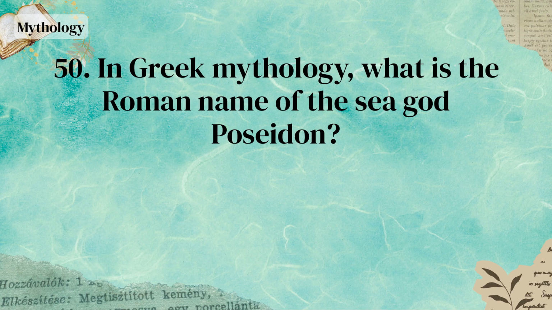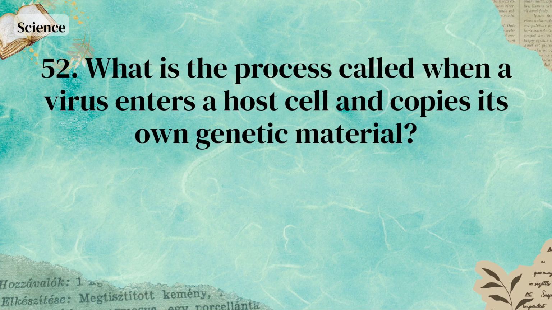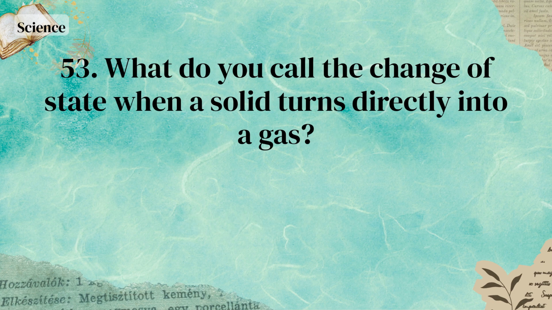In Greek mythology, what is the Roman name of the sea god Poseidon? Neptune. Which planet in the solar system is closest to Earth in size? Venus. What is the process called when a virus enters a host cell and copies its own genetic material? Replication. What do you call the change of state when a solid turns directly into a gas?